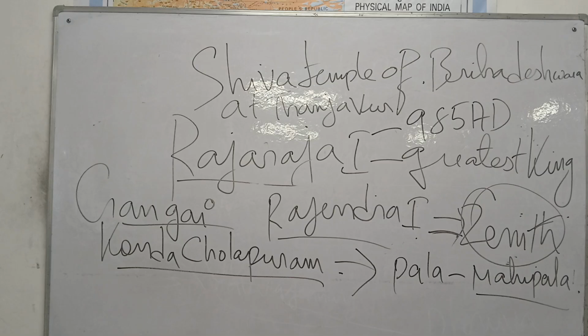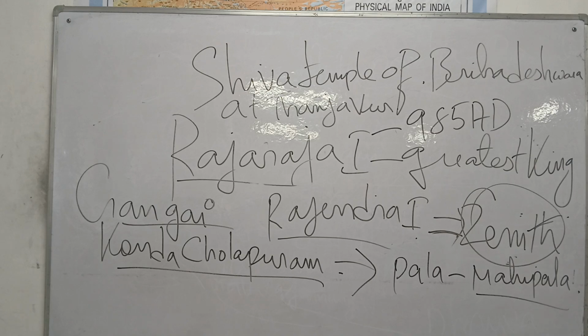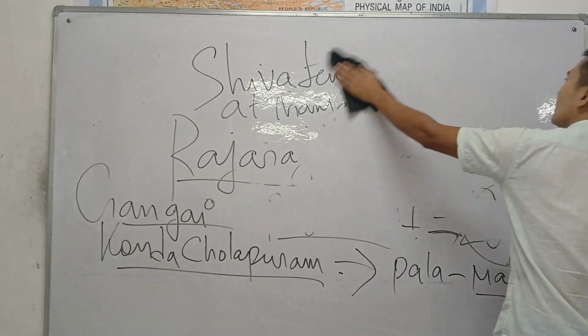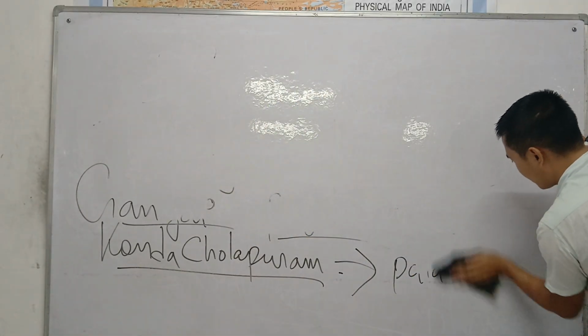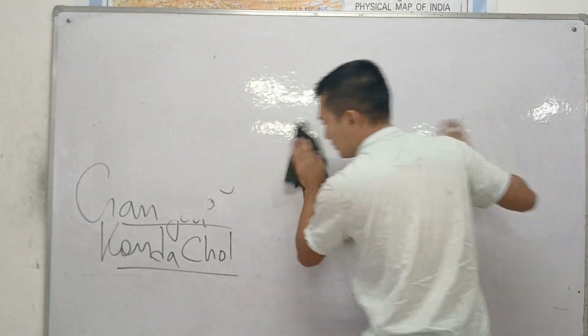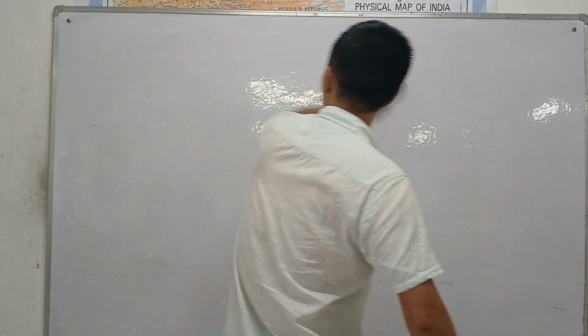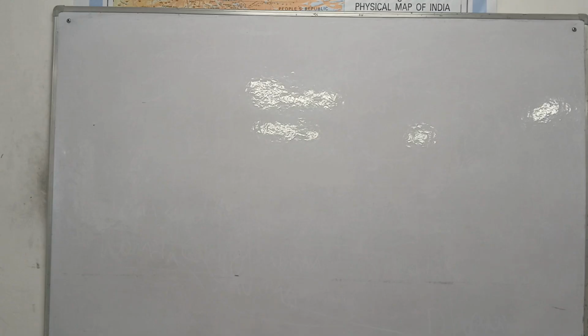His greatest achievement was the capture of the Andaman and Nicobar Islands, the union territory that we have, right? Again, why is he so important? Because he captured the Andaman and Nicobar Islands. His reign is considered the golden age of the Cholas.